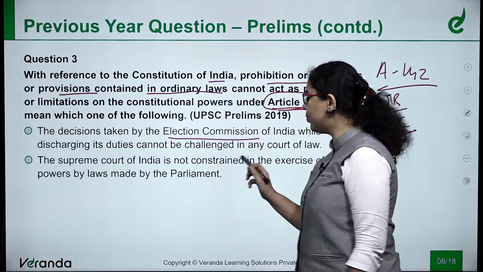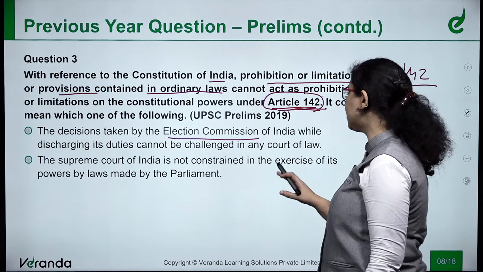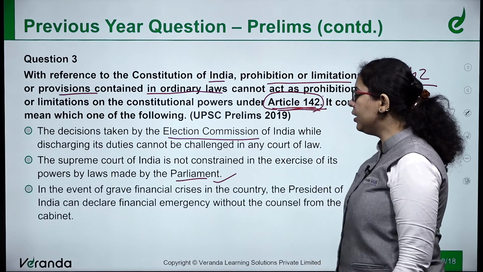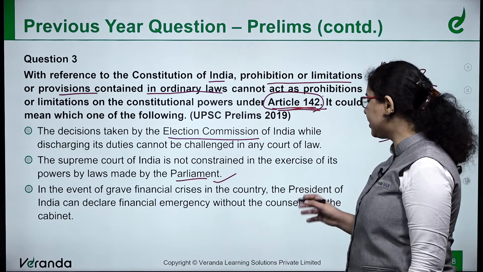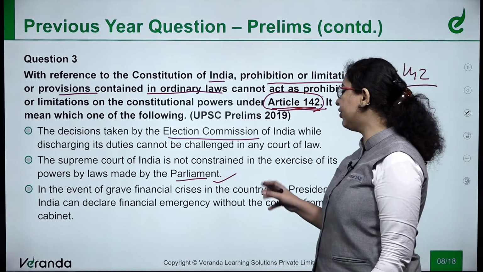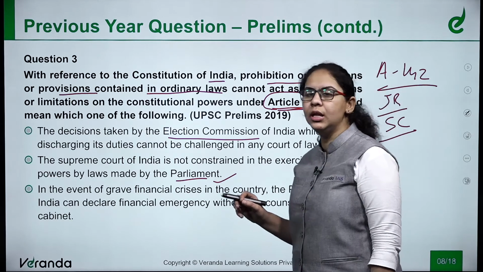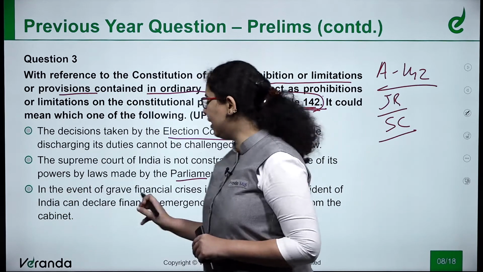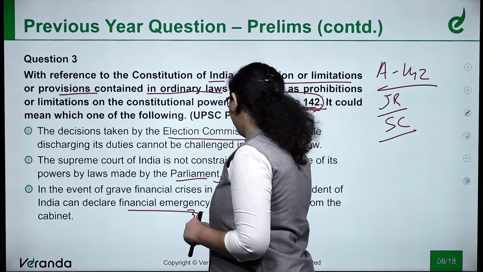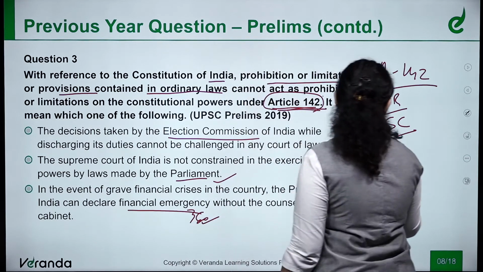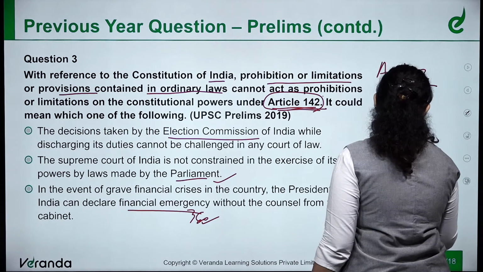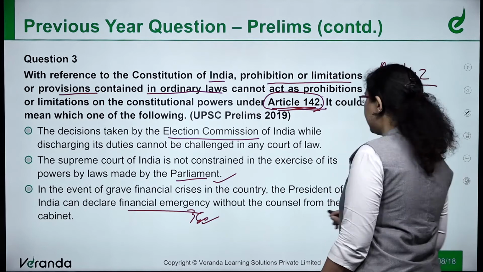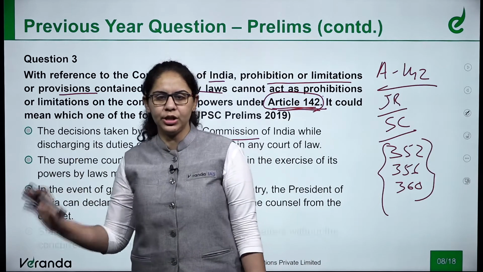Second is, Supreme Court of India is not constrained in the exercise of its powers by laws made by the Parliament. Third, in the event of grave financial crisis in the country, the President of India can declare financial emergency without the counsel from the Cabinet. The provision of financial emergency is discussed in Article 360. 3 types of emergencies are there, Article 352, 356 and 360. So financial emergency is in Article 360 and not Article 142.